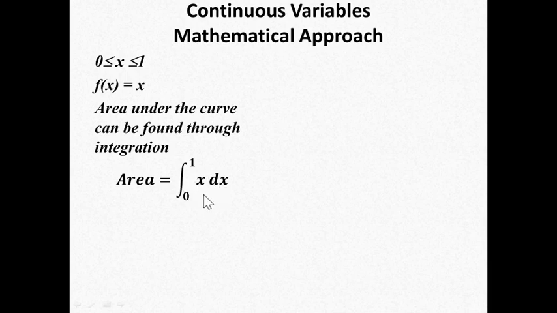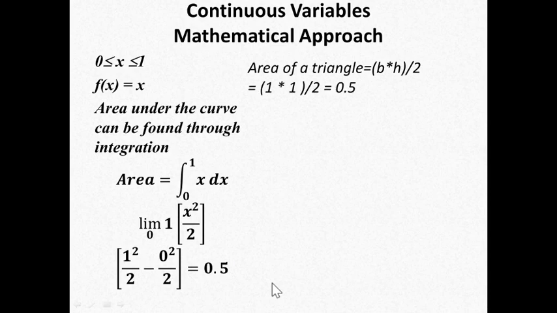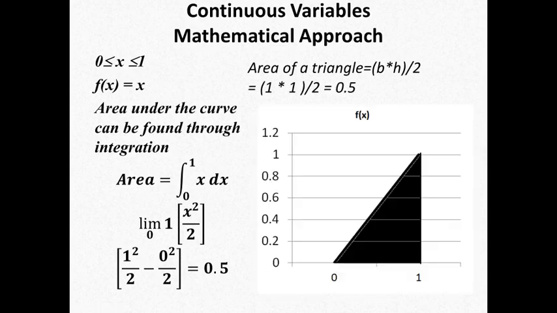Obviously, it is x square upon 2. The answer will be x square upon 2, and the limit will be applied by putting the upper limit in the position of x, minus the minimum value of the limit put into the same expression, divided by 2. We get the answer: 1 square upon 2 minus 0 square upon 2 equals 0.5. Remember, this is the same area of a triangle we extracted some slides ago.